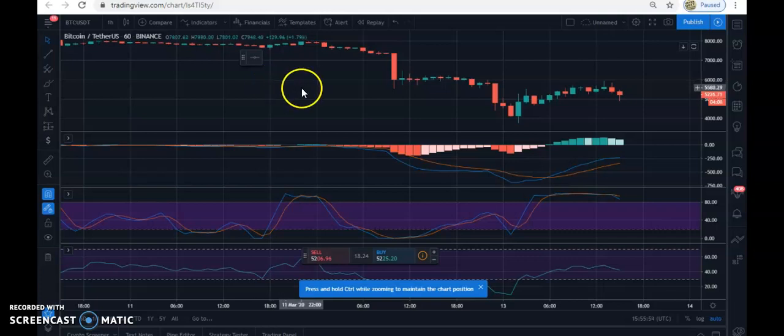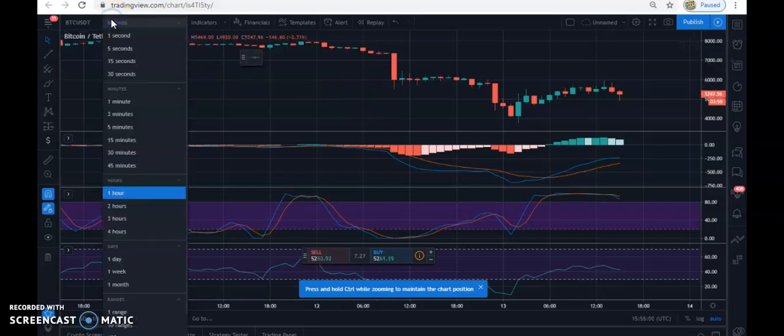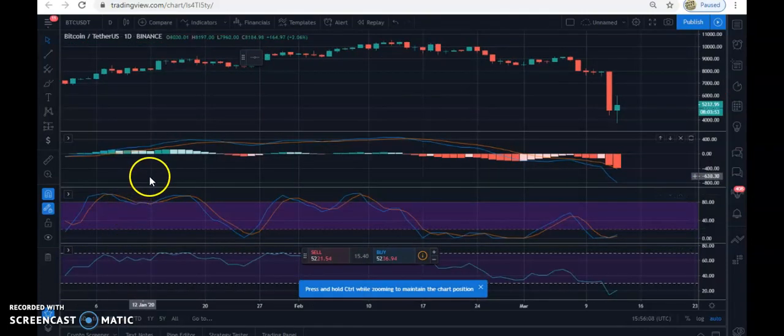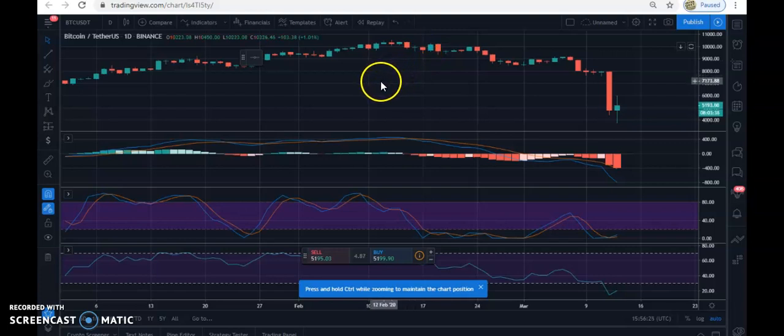It's a no-brainer. There's nothing hard to it. Just understand that each of the candlesticks represents what happened in the particular time frame you're looking at. We can equally change to 1 day, 1 week, 1 month, as many times as we want. So that is it for the candlestick. The essence of this video is not to start interpreting what each of these candlesticks represents, because each candlestick formation has a message that it is showing. I just want us to be conversant with how TradingView works, and what these candlesticks are saying at any point in time.